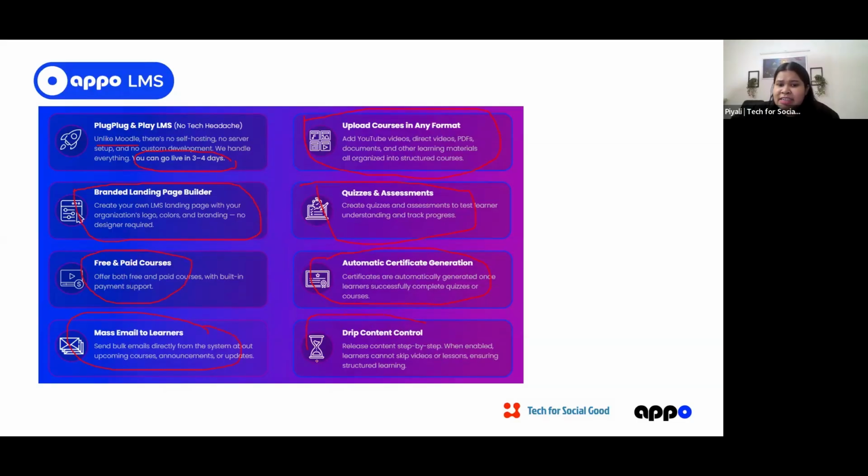Last but not least, it does drip content. That means it will open the lessons one by one, ensuring structured learning. For example, if you have lesson 1, lesson 2, and lesson 3, a learner cannot move from lesson 1 to lesson 3 until they have completed lesson 2. So these are all the features that are there. Now I'll go into the demo, but I'm going to pause here and ask if there are any questions up until this point, or else I'll just go ahead with the demo.